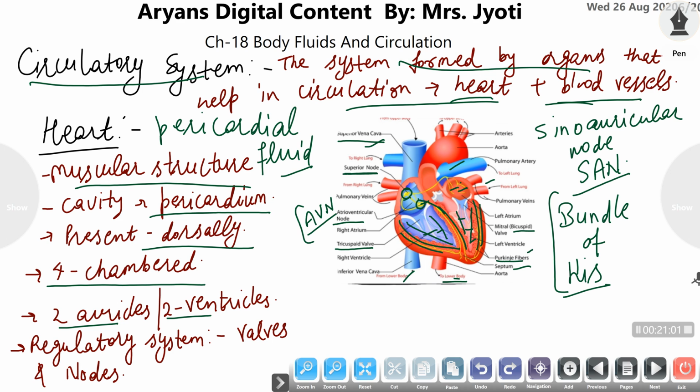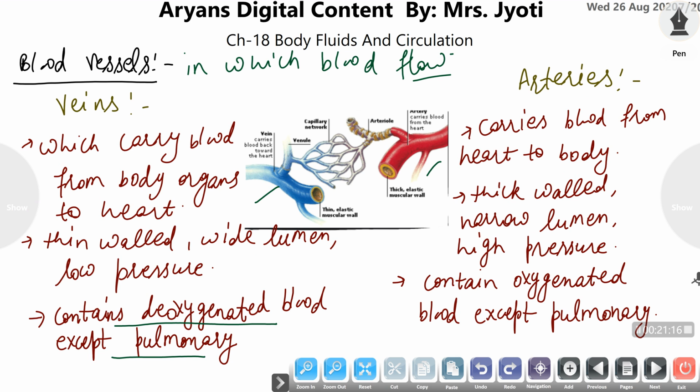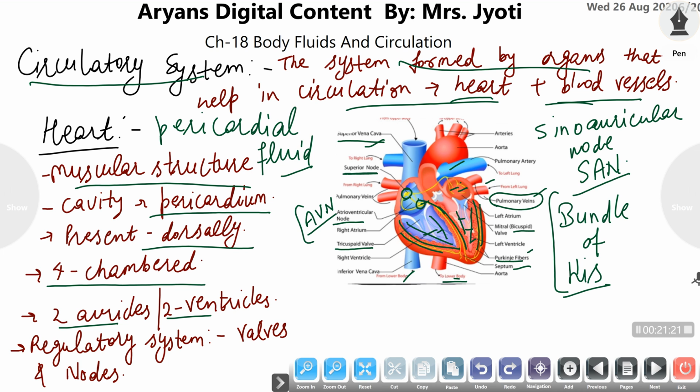As you can see in the diagram, the pulmonary veins carry blood from the lungs to the heart, meaning oxygenated blood, while all arteries are oxygenated except the pulmonary artery, in which the right ventricle pumps blood and carries it from the heart to the lungs for oxygenation.